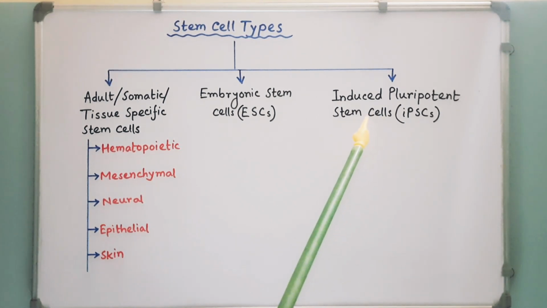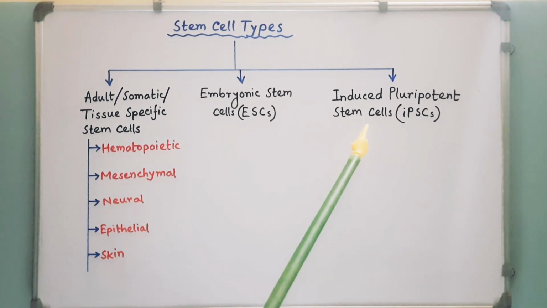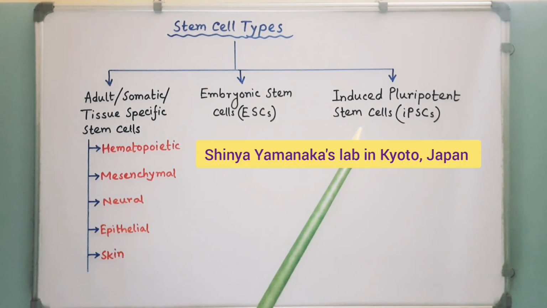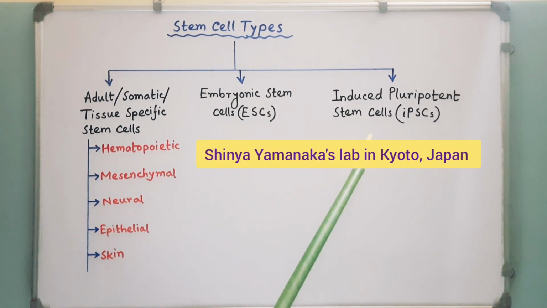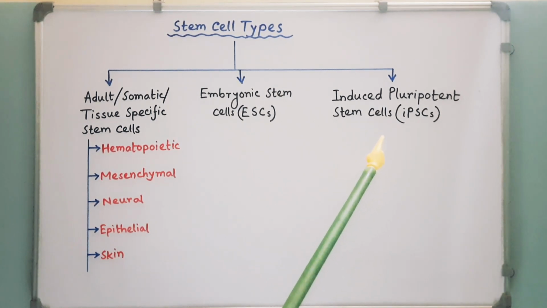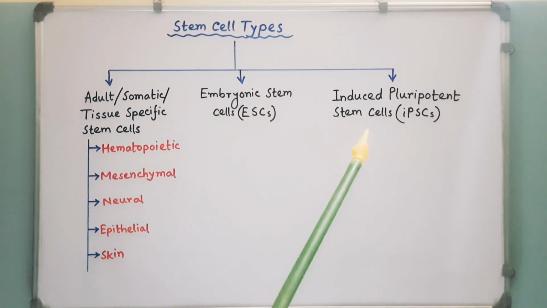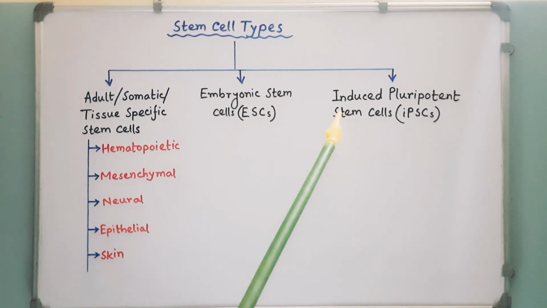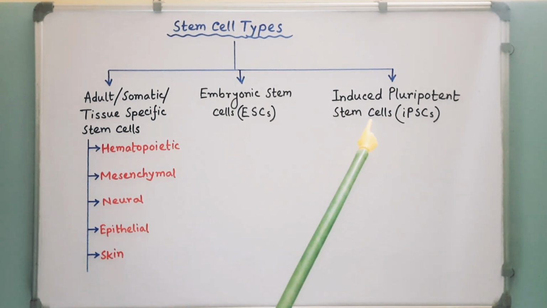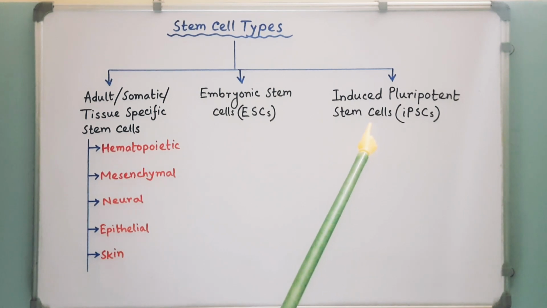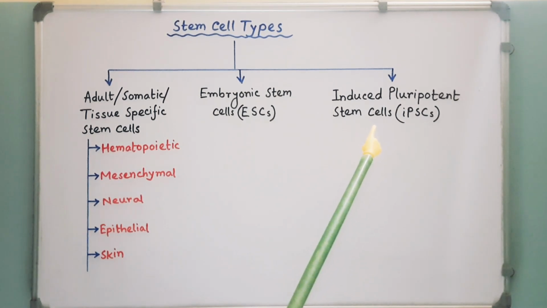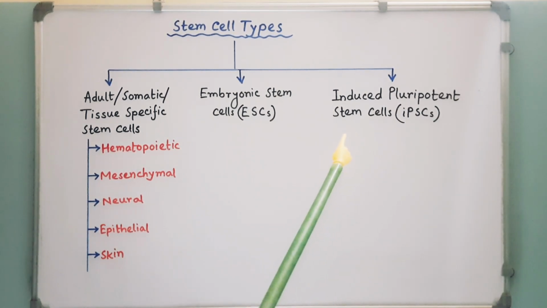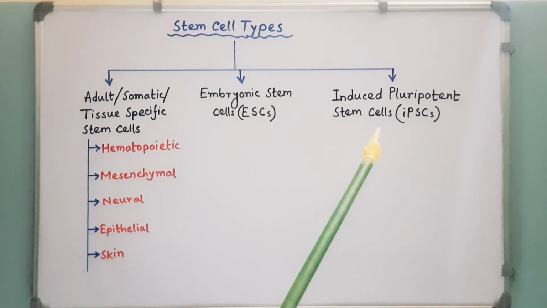The induced pluripotent stem cell technology was pioneered by Shinya Yamanaka's lab in Kyoto, Japan. He was awarded the 2012 Nobel Prize along with Sir John Gurdon for the discovery that mature cells can be reprogrammed to become pluripotent. These cells hold promise in the field of regenerative medicine.